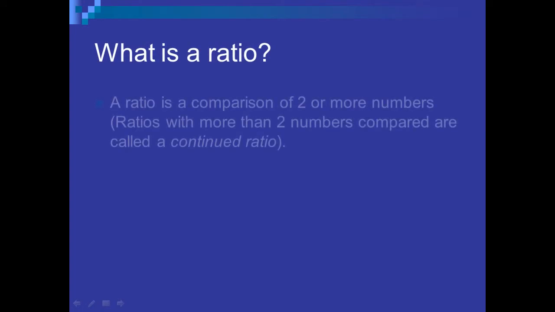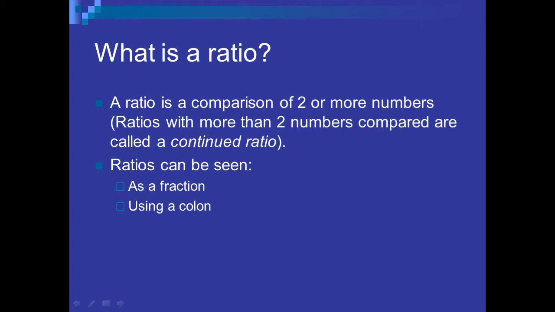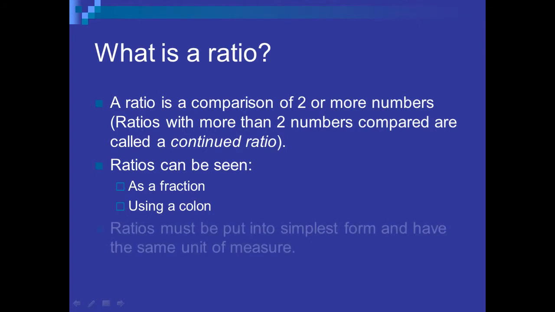So to start, we discussed that a ratio is a comparison of two or more numbers. Most often we'll compare two numbers, and any ratio that has more than two numbers compared is called a continued ratio. When we express ratios, we can either do them as a fraction or we can use a colon, one dot on top of the other, if you've never seen a colon. The main thing to remember about ratios is that they have to be put in simplest form, number one. And number two, they have to have the same unit of measure.